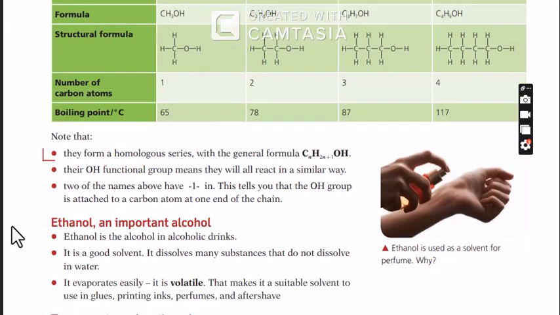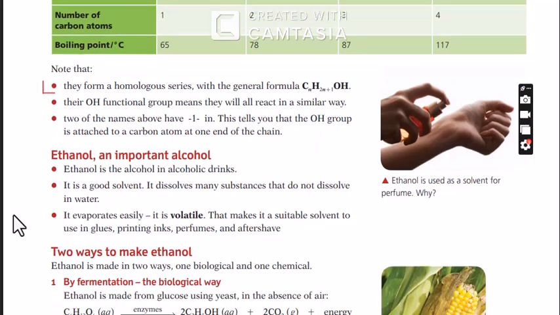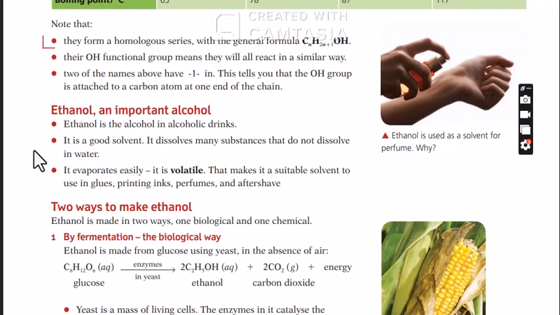Okay, so put this down. We've established this already. Now ethanol, of course, we know it is an important alcohol. It is widely used all over the world and it is volatile. It evaporates easily.